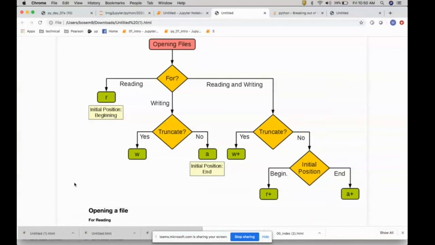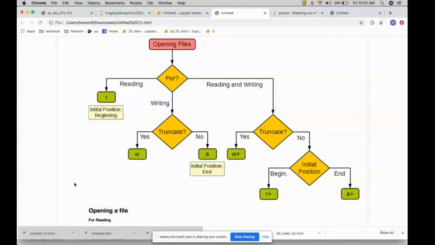The read mode will be represented by the letter r, small r, w for writing, and a for appending. So you open the file. What Python does is it checks. Assuming the file is present for reading, the file is not there for writing, and the file may or may not be there for appending, and then you have permission. If it is reading, Python puts the pointer at the very beginning, just 1 byte before your first record, so that it can read from the beginning.